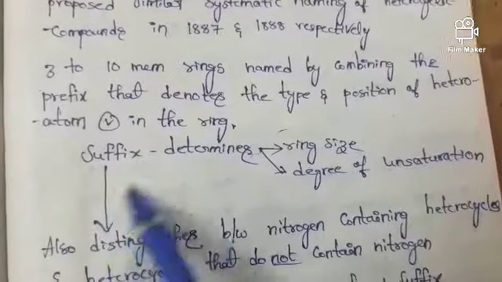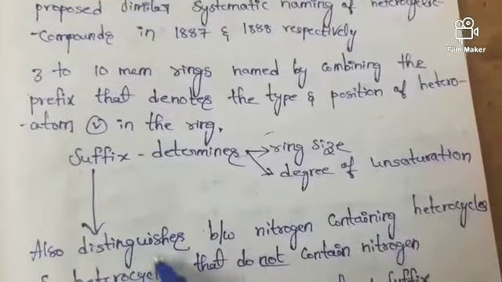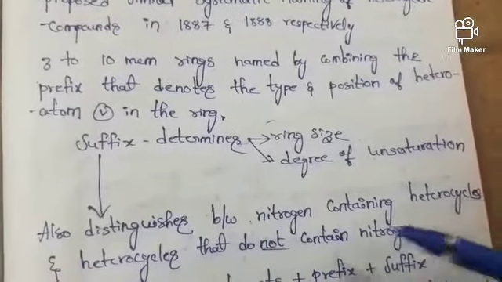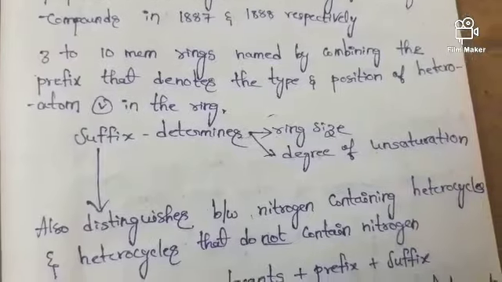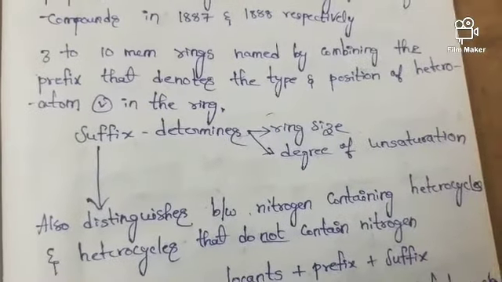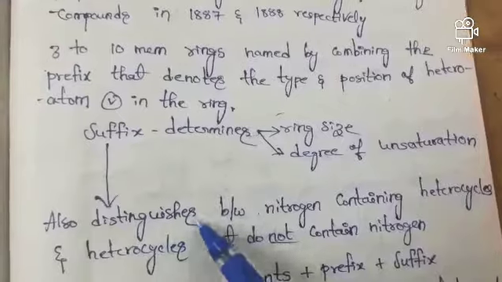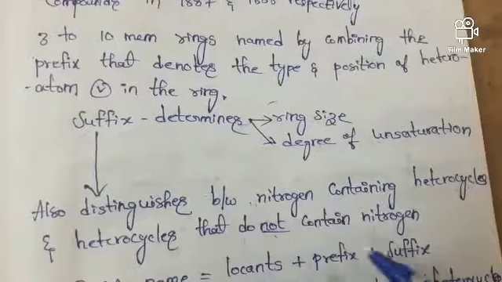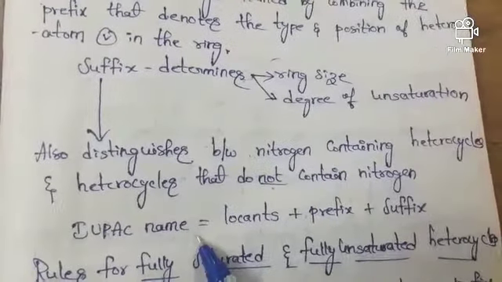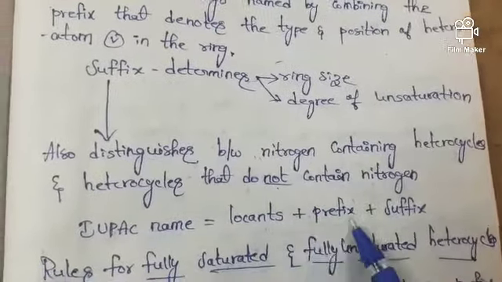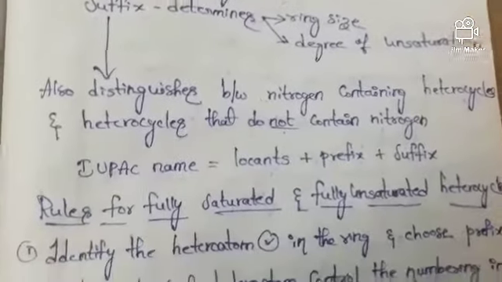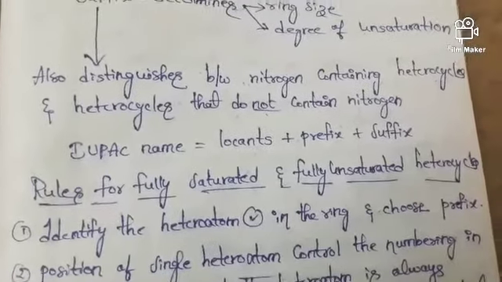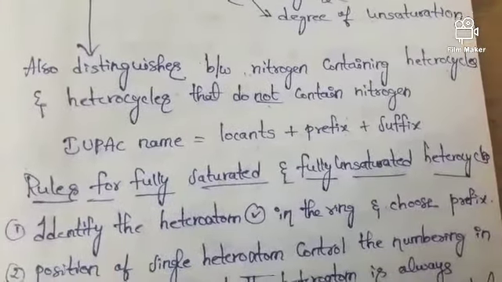The suffix also helps us distinguish between heterocycles: in some, a nitrogen atom may be present, and in other compounds nitrogen may not be present. So this suffix helps us to distinguish between nitrogen containing heterocycles and heterocycles that do not contain nitrogen. The IUPAC name is equal to locants plus prefix plus suffix. First of all friends, we have some rules for fully saturated and fully unsaturated heterocycles.